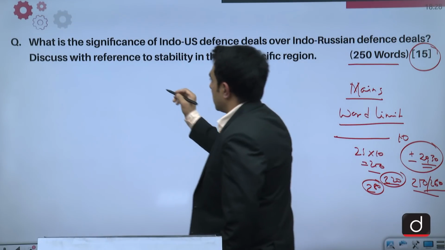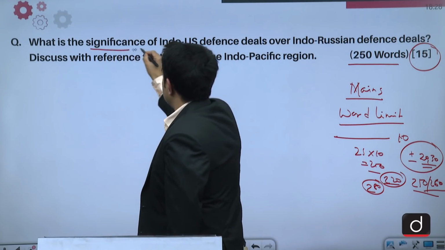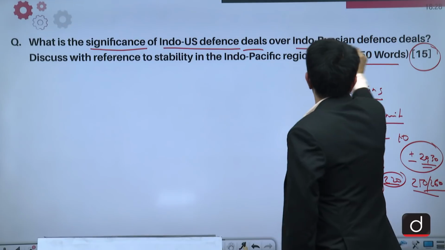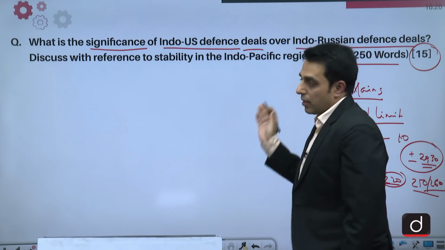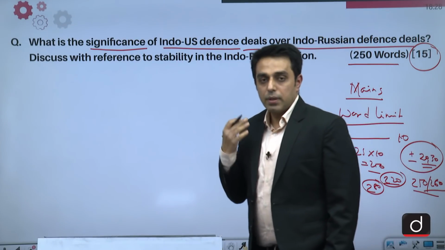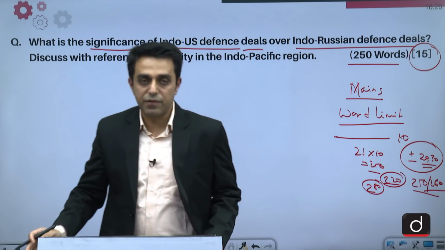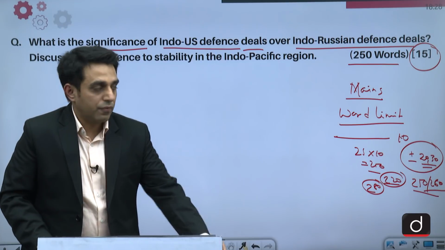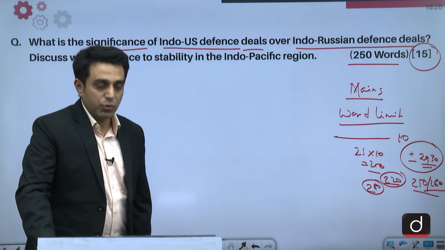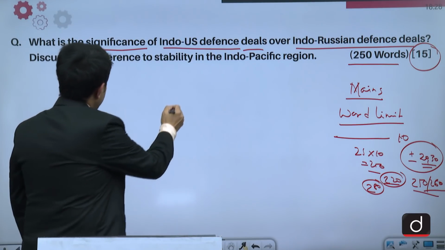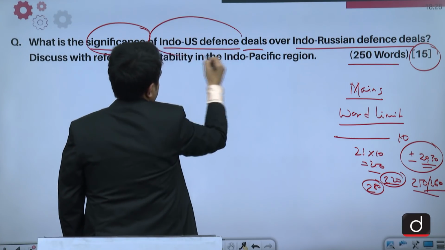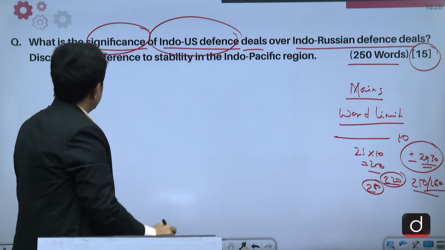So here in this question, it is asking us the significance of Indo-US defense deals over Indo-Russian defense deals. Now we know that both US and Russia are India's major defense partners, and India purchased a lot of military hardware from both Russia as well as US. But in this question, we have to tell the significance of Indo-US defense deals over Indo-Russian defense deals.